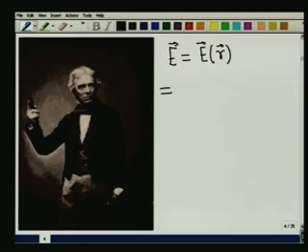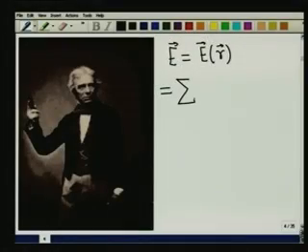Now I have made a change. Earlier, I looked at a system of n charges and picked out one arbitrarily and I called it Q1. Now I am giving a system of n charges and I am introducing a test charge Q, which I am not going to bother to write because I am interested in the electric field. And then I ask what is the field due to all the n charges. So how will it look? So let me employ a compact notation instead of writing all the n terms one by one like I did in the previous screen. That is nothing but k equal to 1 up to n, because I have n charges which are producing the field.